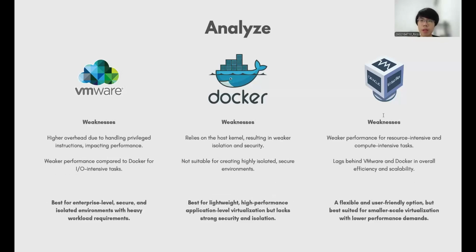Now we're going to talk about the weaknesses of each technology. First is VMware. VMware suffers from a higher overhead due to the need to handle privileged instructions. Additionally, it also has weaker performance compared to Docker, particularly for I/O-intensive tasks. For Docker, it relies on a host kernel, which leads to weaker isolation and security compared to full virtualization technologies. Docker is also not suitable for creating highly isolated and secure environments. And lastly, VirtualBox. Its performance is weaker in resource or compute-intensive tasks. VirtualBox also lags behind VMware and Docker in overall efficiency and scalability.